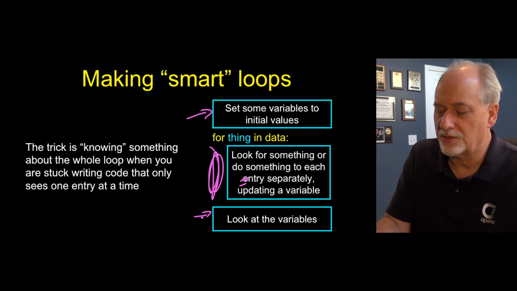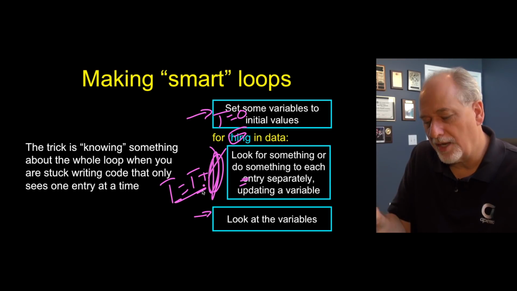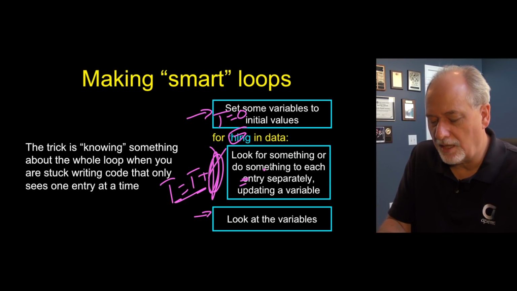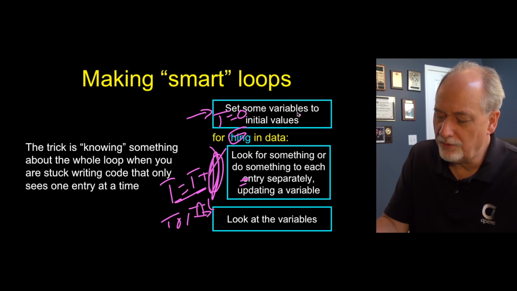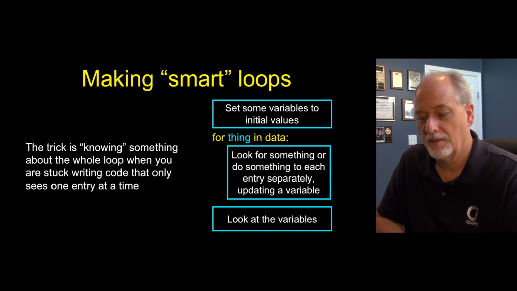This will be t equals 0, and then t equals t plus the thing value. This is not the real total, it's the running total during the loop, but at the end, it is the real total. So we're going to look at what you do before the loop starts, during the loop, and what you get after the loop and how you can use that.